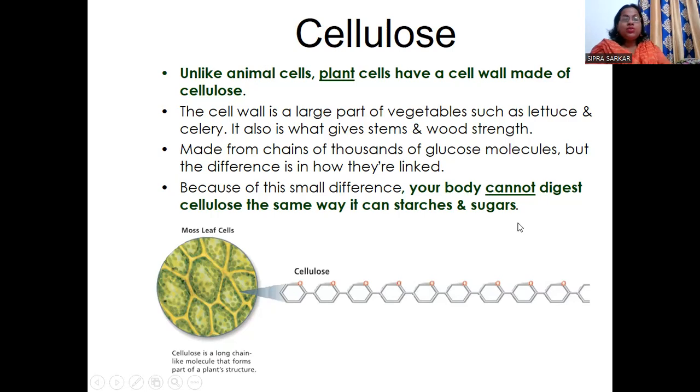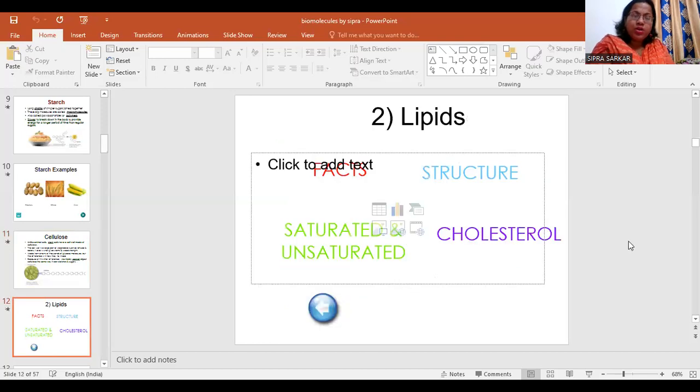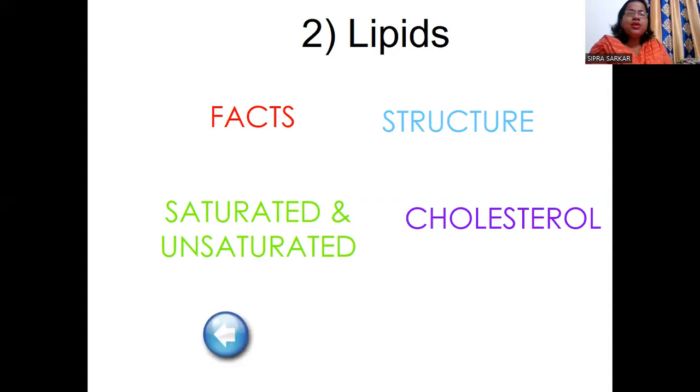Cellulose is broken down by some enzymes present in the animal body, but we cannot digest it. Next, going to the lipids, that is the fats, saturated or unsaturated fat, which provide more energy for our body. Lipid is very essential for our body because it provides the structural layer, and it provides energy for a longer time.